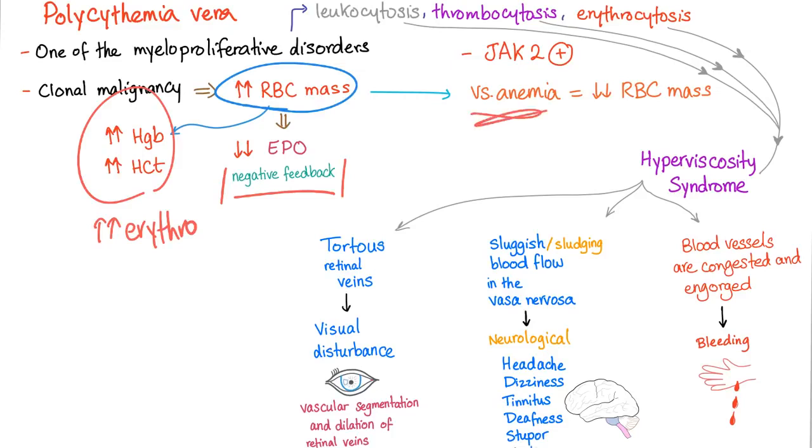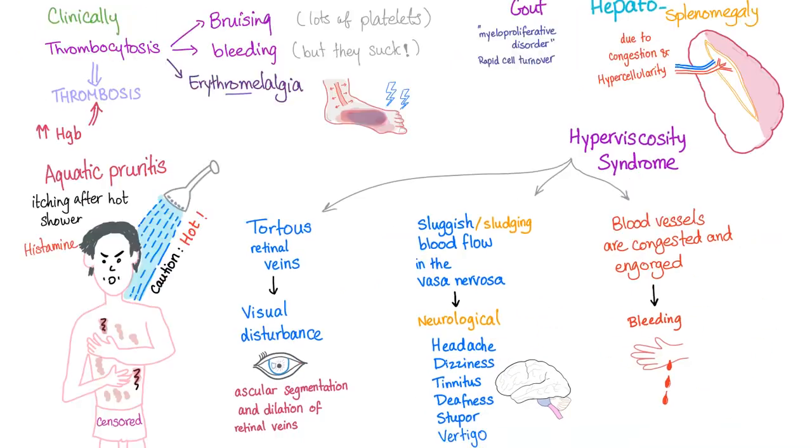This is different from anemia. Anemia is the opposite. Anemia is decreased red cell mass. Polycythemia, increased red cell mass. Very fine. Leukocytosis, thrombocytosis, and erythrocytosis will lead to hyperviscosity syndrome, leading to visual disturbance, neurological problems, and bleeding, as I've told you before. Clinically speaking, you have thrombocytosis.